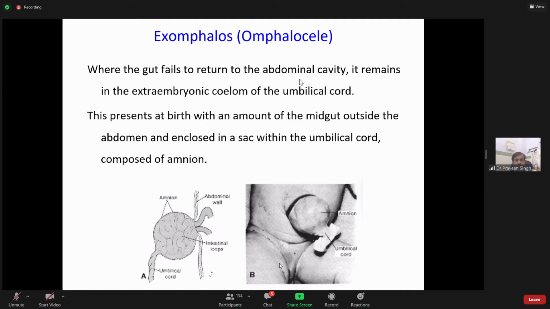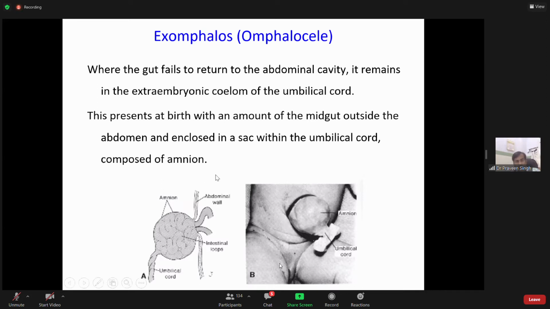No, it is not a tumor. It is not a tumor. Exomphalos is not a tumor. Part of the GIT, that is midgut, is not able to come back into the abdominal cavity, which it should have, and is remaining in the extra-abdominal coelom. So it is exomphalos or omphalocele. Let us see a similar condition.